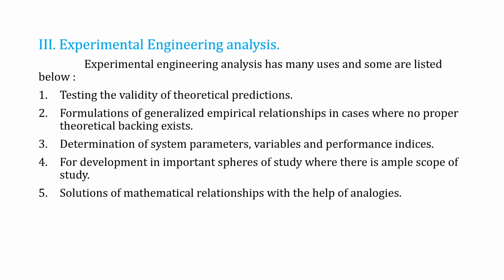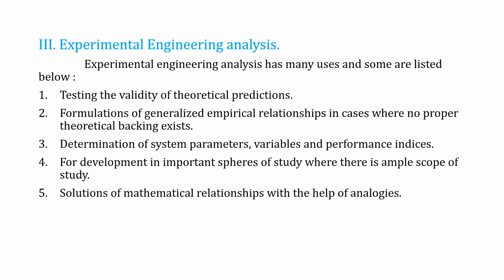Then move on to experimental engineering analysis. What is meant by experimental engineering analysis is the set of purposes for which experiments are done to analyze. First, testing the validity of theoretical predictions; then formulation of generalized empirical relationships in cases where no proper theoretical backing exists; then determination of system parameters, variables and performance indices; development in important spheres of study where there is simple scope of study; and solution of mathematical relationships with the help of analogies.